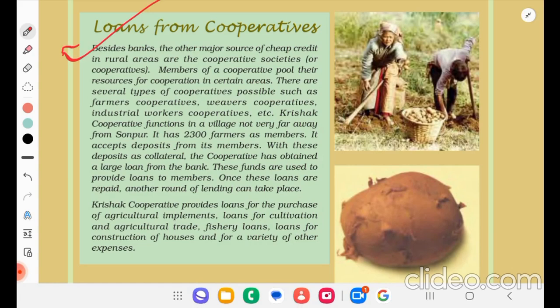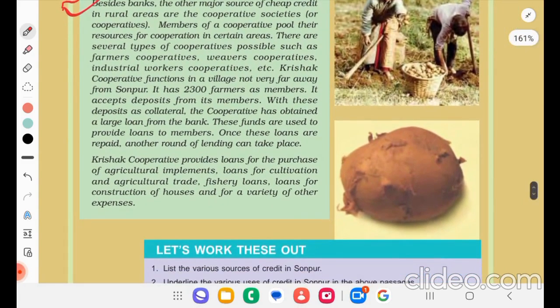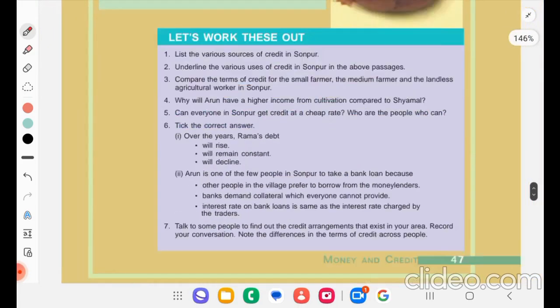Once these loans are repaid, another round of lending can take place. Krishak cooperative provides loans for purchase of agricultural implements, loans for cultivation and agricultural trade, fisheries loans, loans for the construction of houses, and for a variety of other expenses.